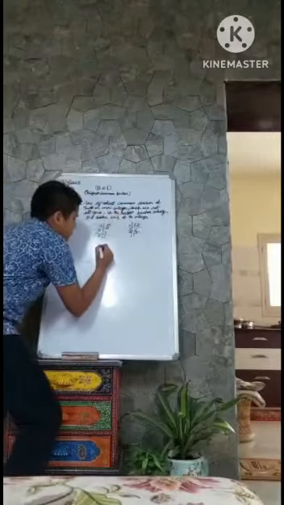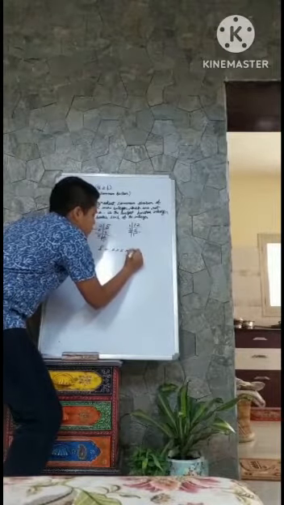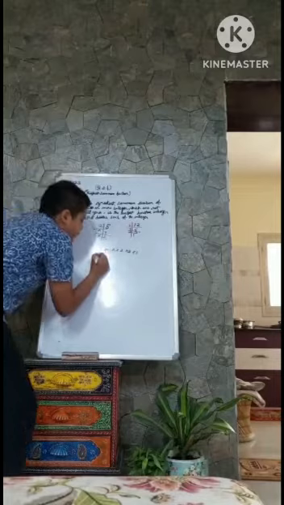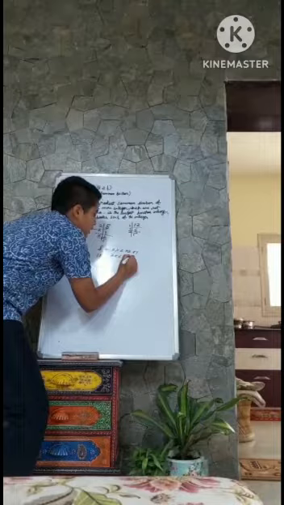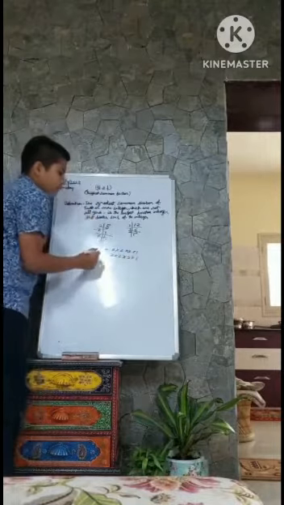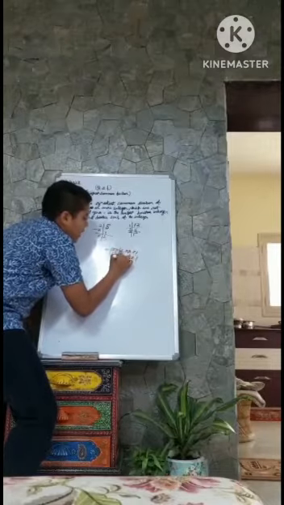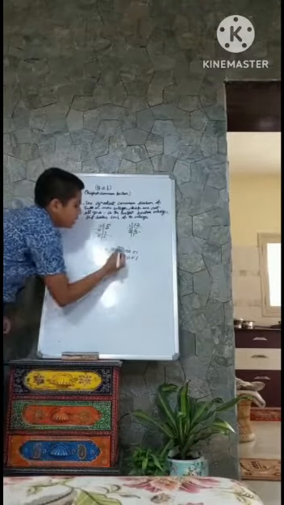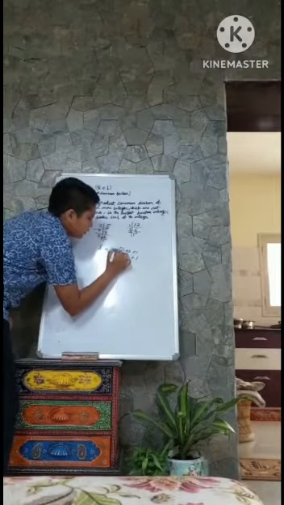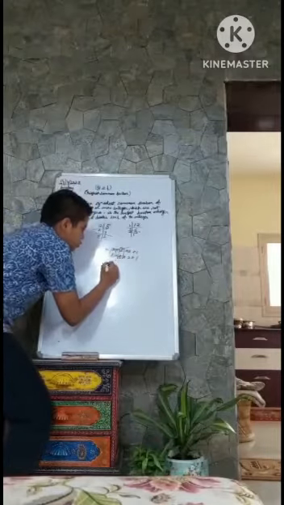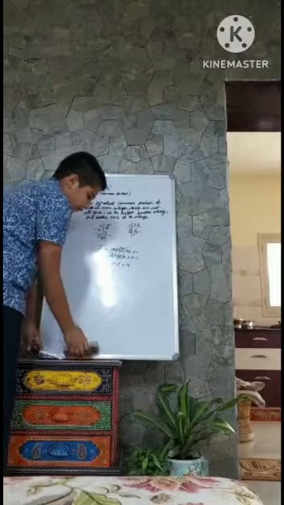So take both numbers: 8 is 2 into 2 into 2 into 1, and 12 is 2 into 2 into 3 into 1. We will take common pairs, like 2 and 2. We will take only the upper ones, we can't take the bottom ones. So 2 into 2 is equal to 4. So this is our example.